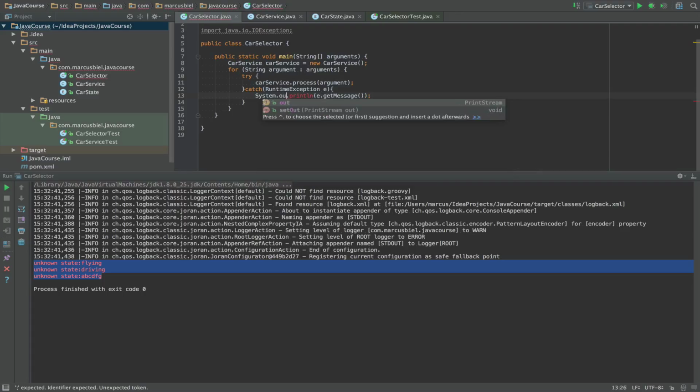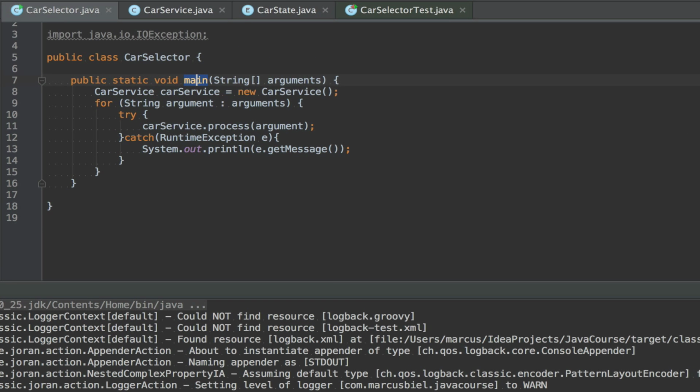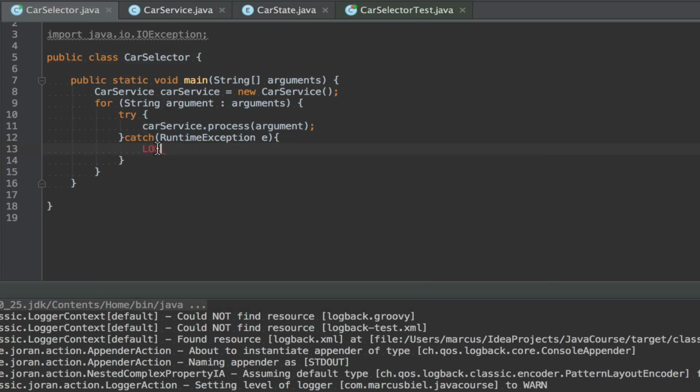I could also use out println, because err is a special channel only for errors, and out is for printing in general. See, now it's white. But really, I still warn you, don't overuse System.out or System.err println, because you can't configure it like you can configure logging. So in 99% of the cases, using a logger is better.